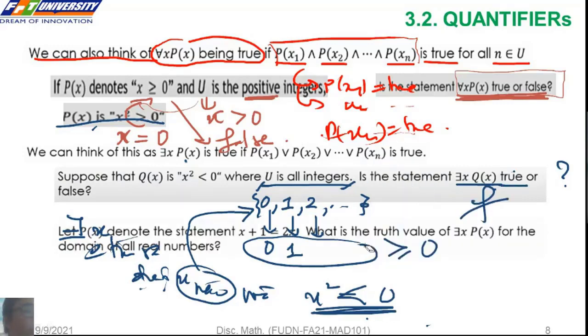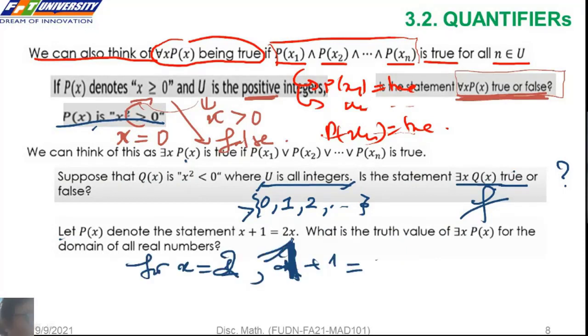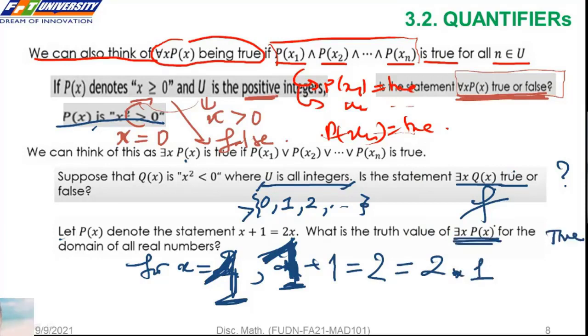So for the next one. What is the truth value of the statement there exists x P of x for the domain of real numbers? True or false? Có tồn tại hay không một cái số x là số thật mà P(x)? If the answer is yes, we need to show an example. For example, if we choose 1, so we have 1 plus 1, 2. True. Các bạn chỉ cần chỉ ra một cái giá trị P(x) nó đúng,